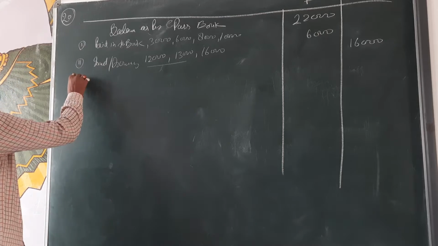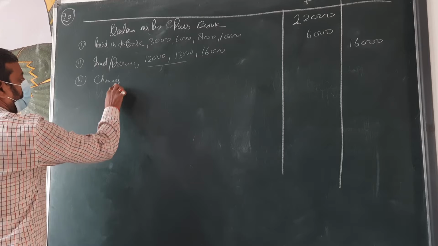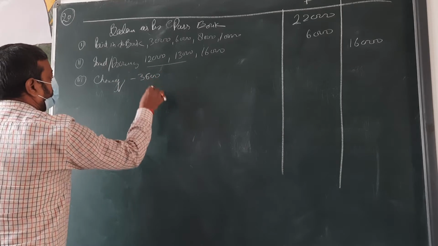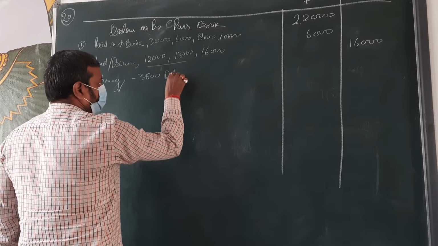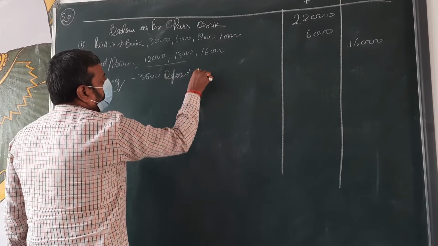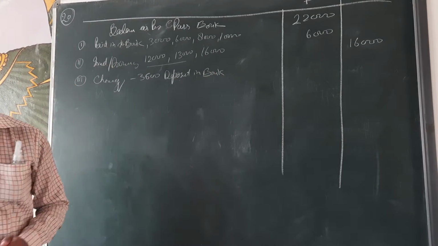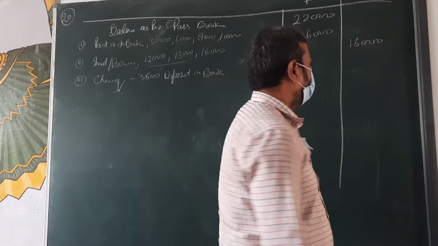Next. Checks amounting to 3,600 were deposited in the bank, but no entry was passed in the cash book. Checks deposited in the bank, but no amount entered in the cash book. It means the bank balance will increase, beta. Then less.